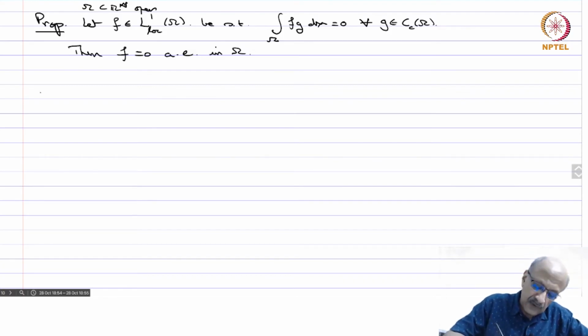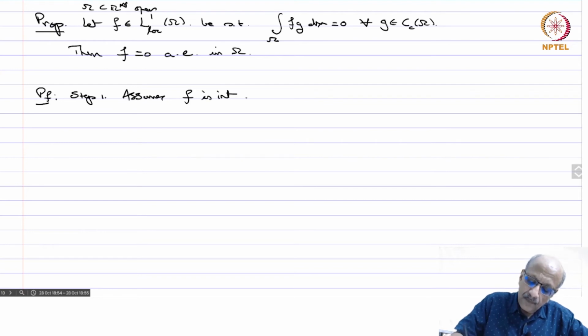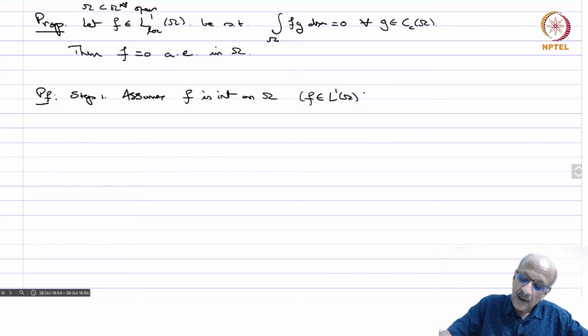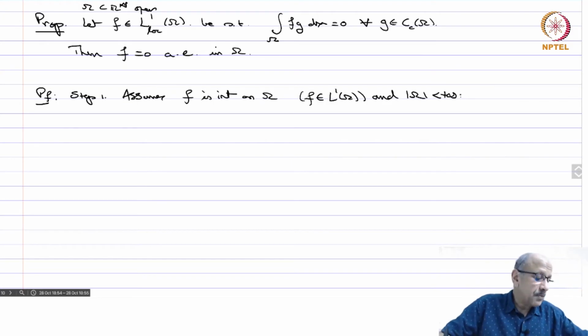So we will prove this in a few steps. Step 1: you assume f is integrable on omega, that is, f belongs not to L1 loc but to L1 of omega, which, as I said, is an example of a locally integrable function, and mod omega is finite. So let us assume both these properties.